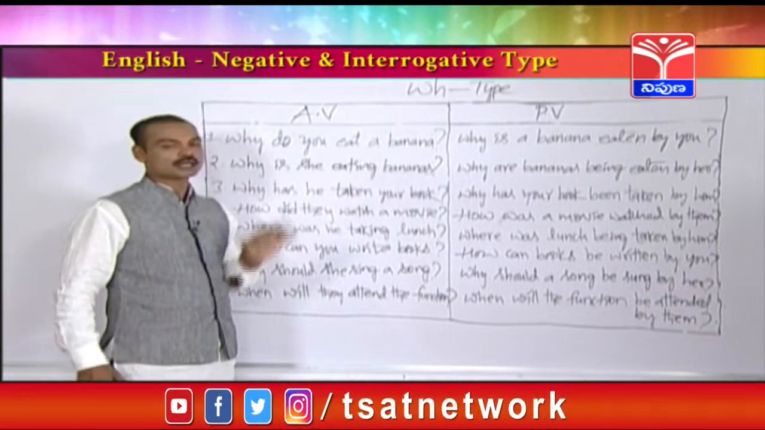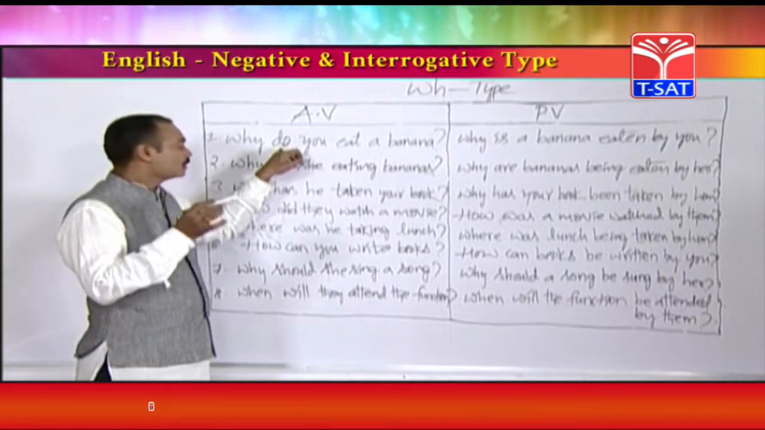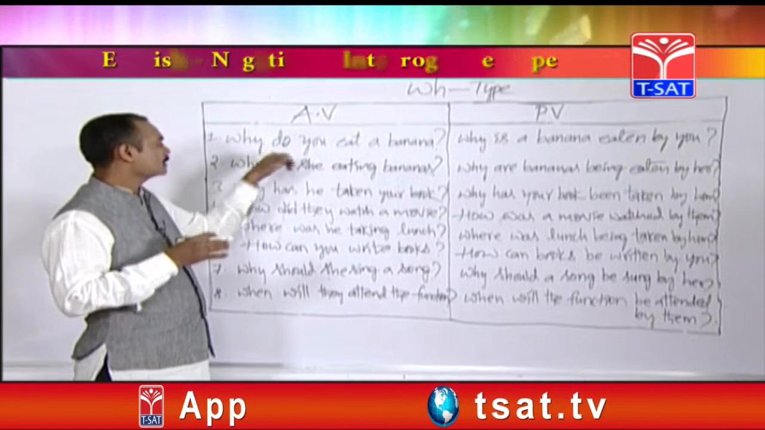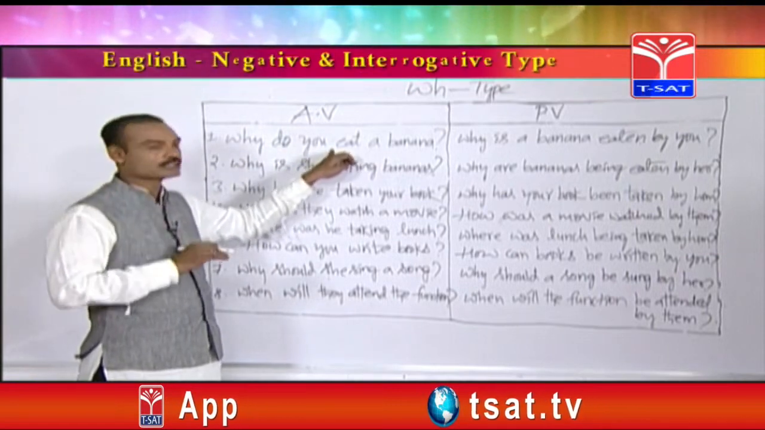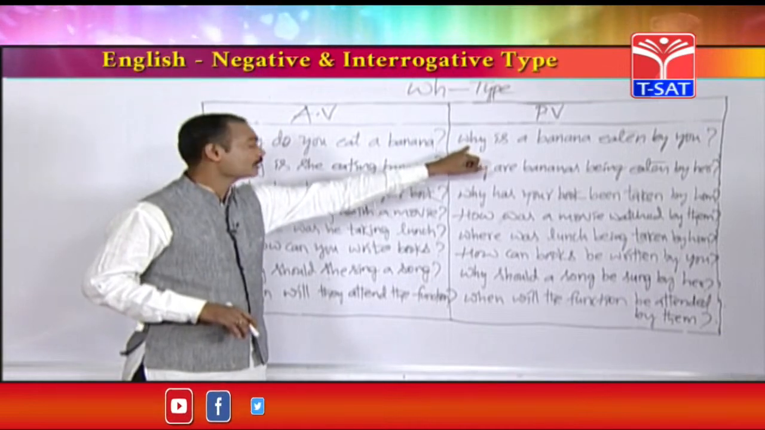So why do you eat a banana? It is from simple present tense. How can you find out? If the helping verbs like do or does are available in this sentence, you can think that it is from simple present tense. So again, the passive voice also should be started with why.